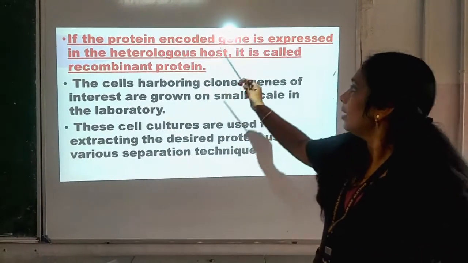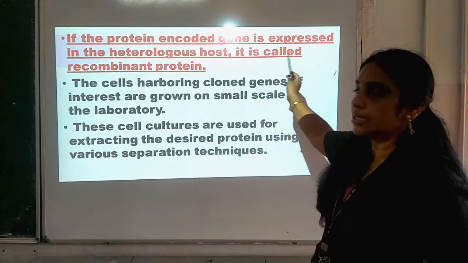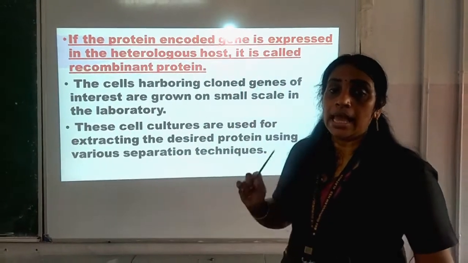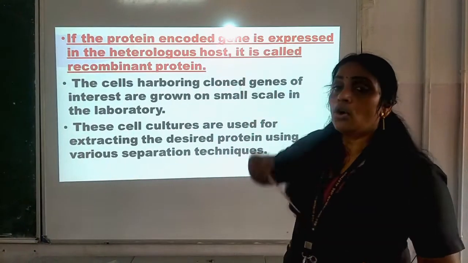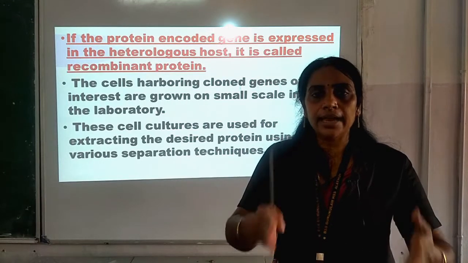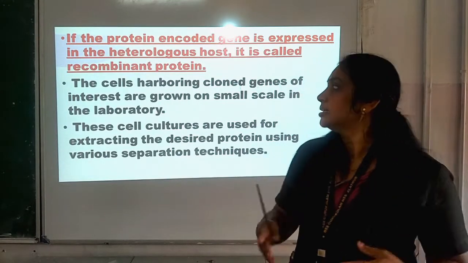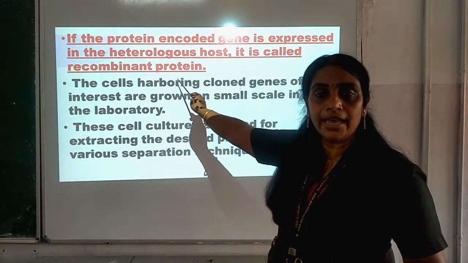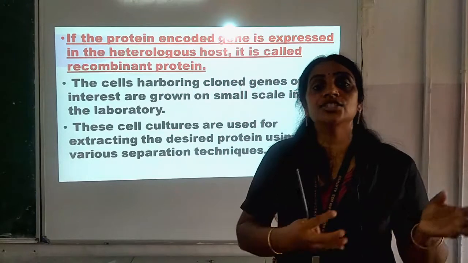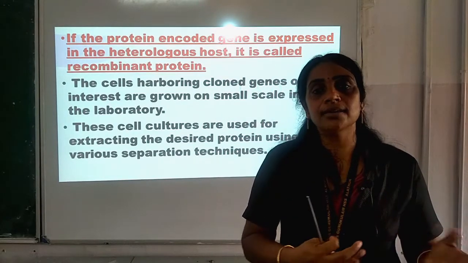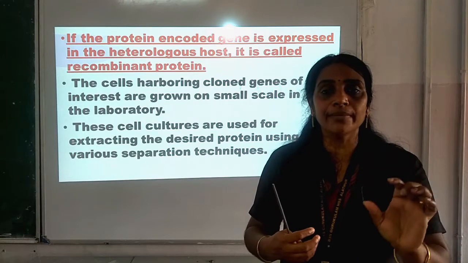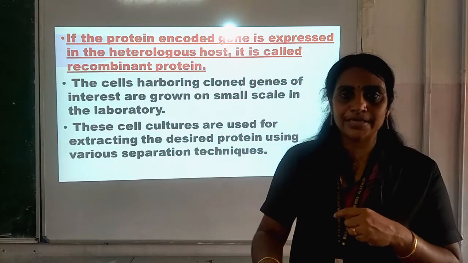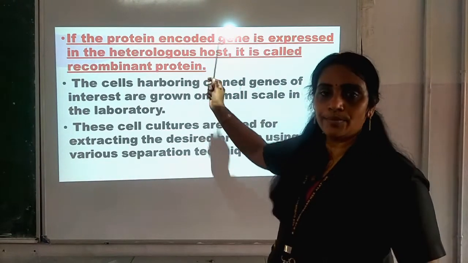If the protein-encoding gene is expressed in the heterologous host, it is called recombinant protein, and the gene being expressed in that host cell is surely said to be recombinant DNA, because this is produced by taking a gene of interest, or a desirable gene, or a fragment of DNA in which a desirable gene is present, which will be expressed there. And that is recombinant protein.